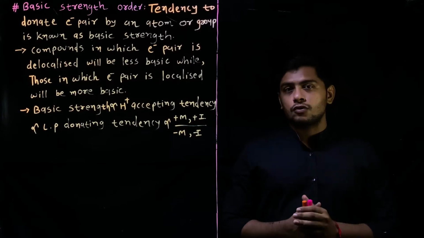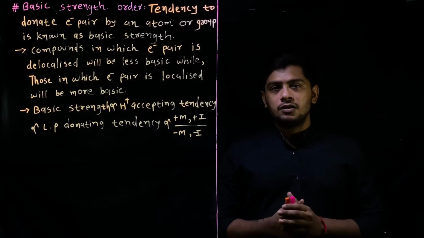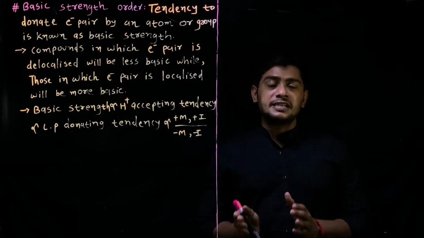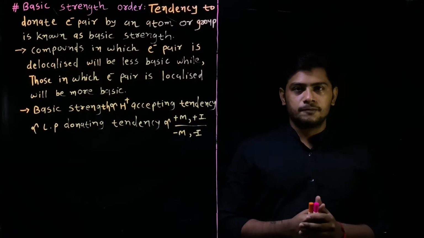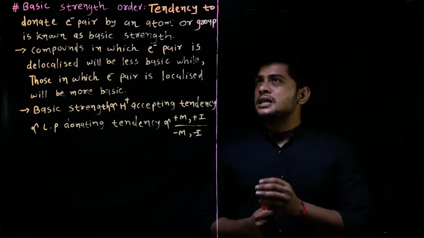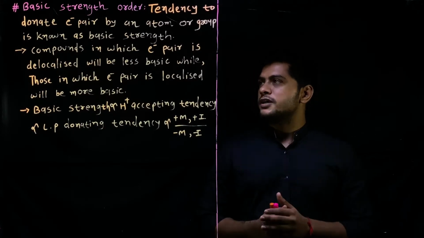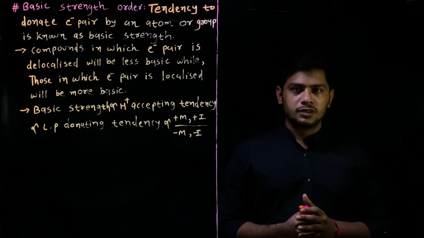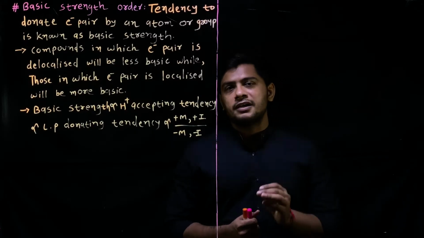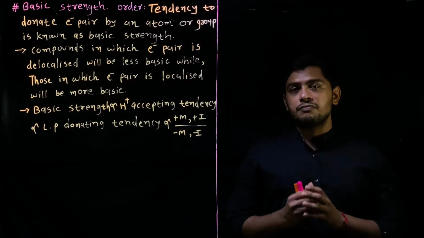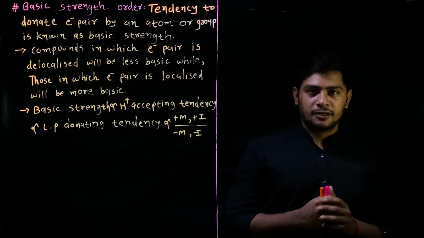And if the electrons are available for donation, then if donation increases, basic strength also increases. So the tendency to donate an electron pair by an atom or group is known as basic strength. This is the basic funda to decide the basic strength of any amine.